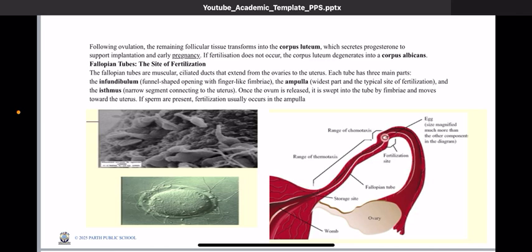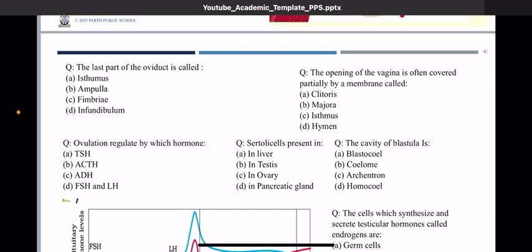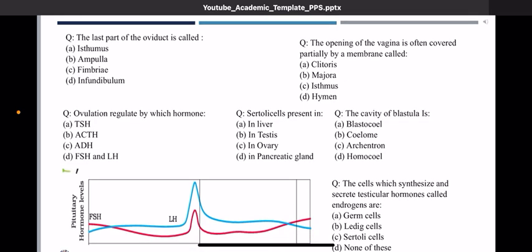A lot of local factors are also playing an important role. Finally, only a single sperm is going to take entry within the egg, right? And the best suited site is the fallopian tube, right? Specifically the ampulla part.